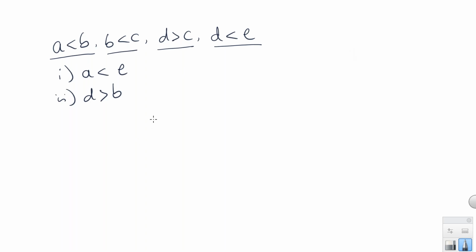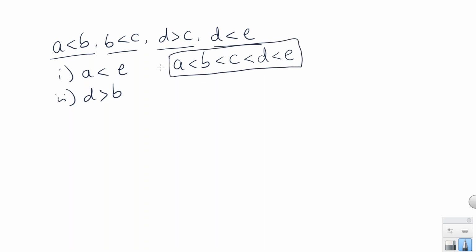Right? So first you should write the statement. The statement should be connected end to end, A to B, B to C, C to D. It's not D to C. So now write the statement. A is less than B, and now B is less than C. Now after C I am writing D. Here I should not take the symbol greater than, because D is greater than C. If D is greater than C, C should be less than D. So C is less than D. Now D is connected with E and D is less than E.